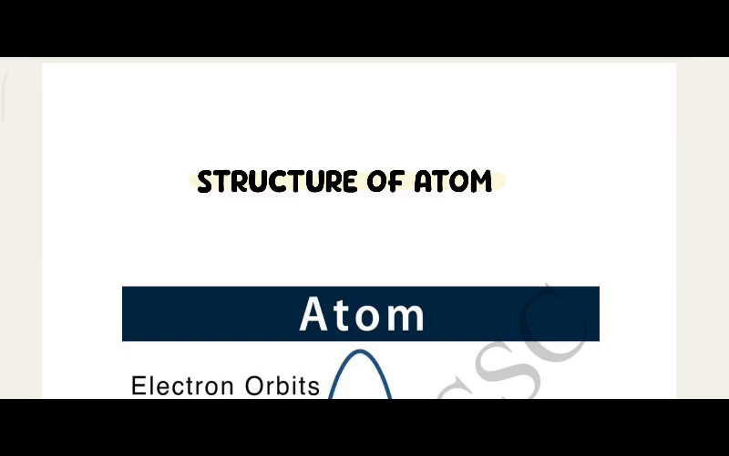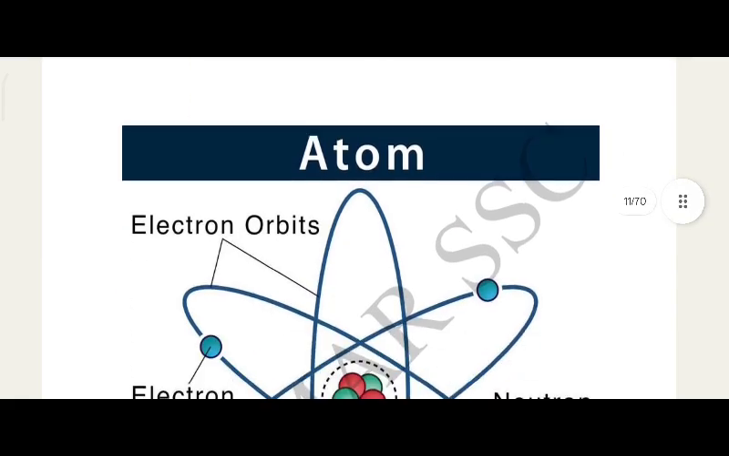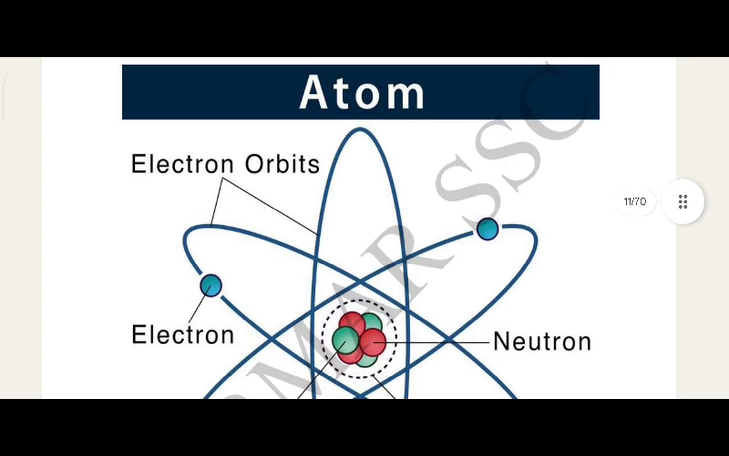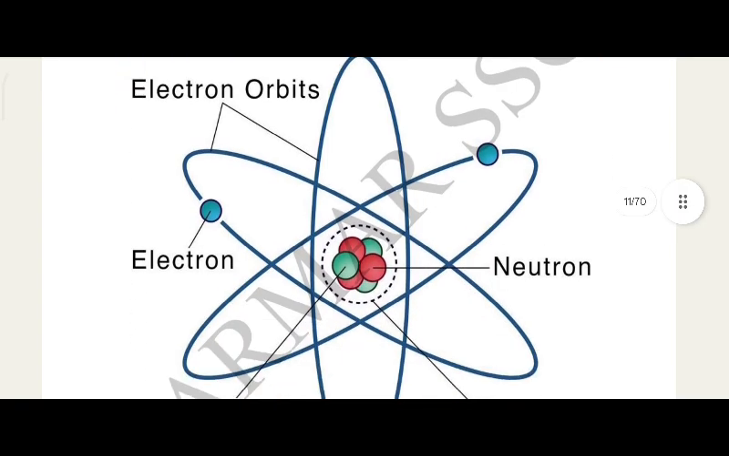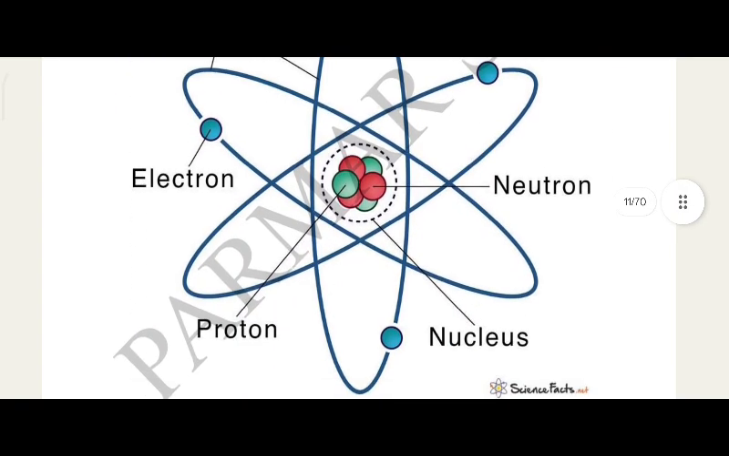Structure of atom. Atom. Electron orbits, electron, neutron, proton, nucleus.